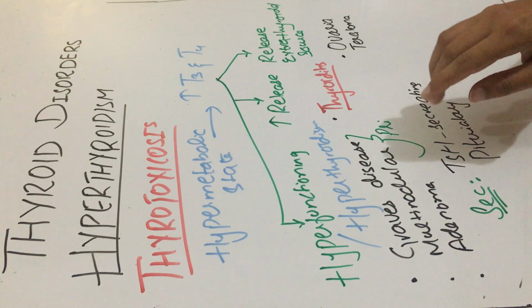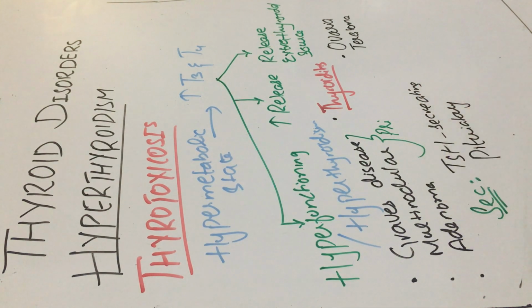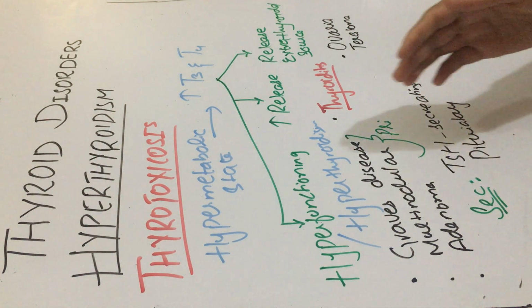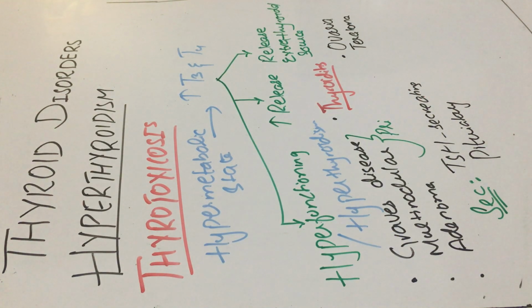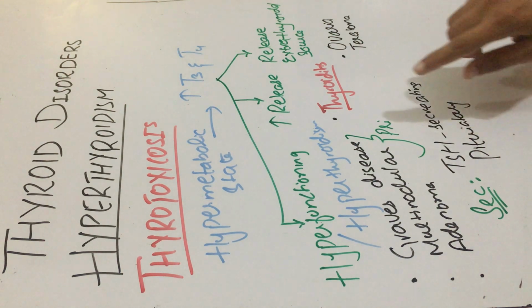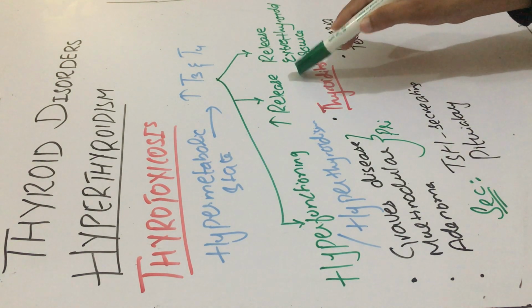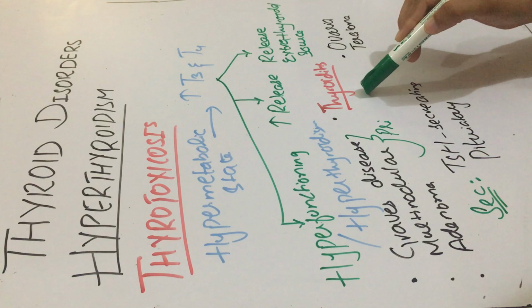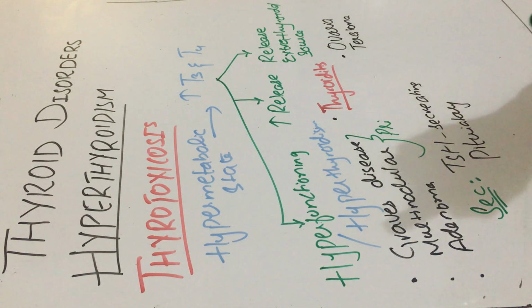Examples of hyperthyroidism are Graves disease, a multinodular goiter, or a toxic adenoma. These come under the heading of primary hyperthyroidism. In secondary hyperthyroidism, there could be a TSH secreting pituitary tumor. There could also be increased release of preformed thyroid hormones, an example being thyroiditis, or release from an extrathyroidal source, such as an ovarian teratoma.